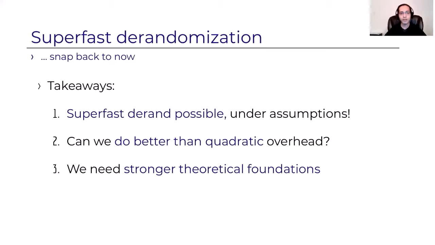So what are the takeaways? First, Doron et al. showed that this super fast derandomization might be possible under assumptions. Secondly, it raises the very natural question of, okay, can we do better than quadratic? Can we get to almost no overhead? And thirdly, the assumption of the paper of Doron et al., this hardness assumption, is untested and we don't really understand it well. Intuitively, it seems too strong. So we need stronger theoretical foundations for this super fast derandomization. At the very least, maybe we get several different assumptions, or maybe we get more standard assumptions.